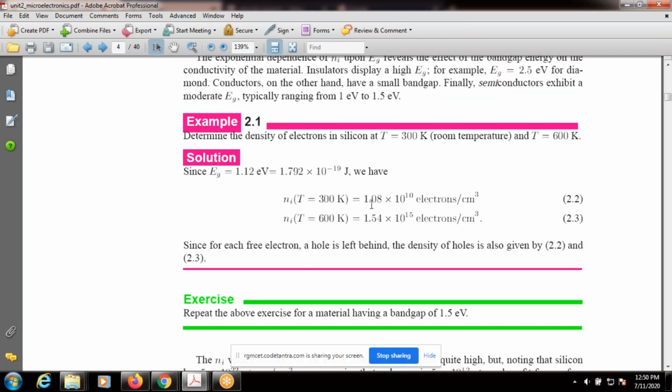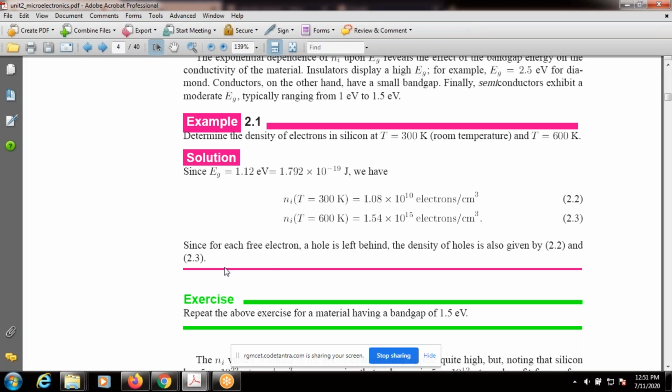How many electrons here at room temperature? 1.08 into 10 power 10 electrons per cubic centimeter. Within a small one cubic centimeter volume, how many electrons? 1.08 into 10 power 10 electrons. At T equal to 600 degree Kelvin, how many electrons here? 1.54 into 10 power 15 electrons.